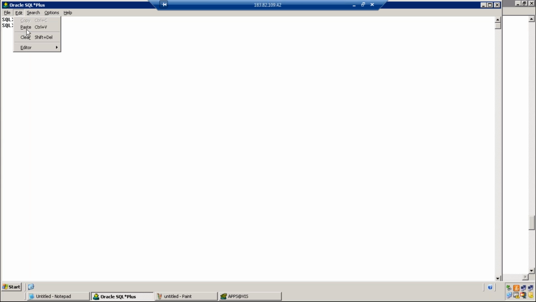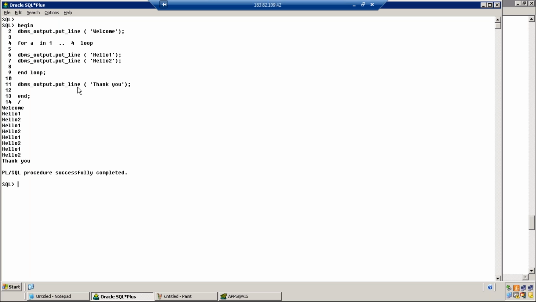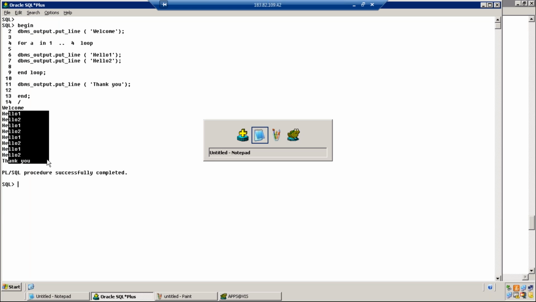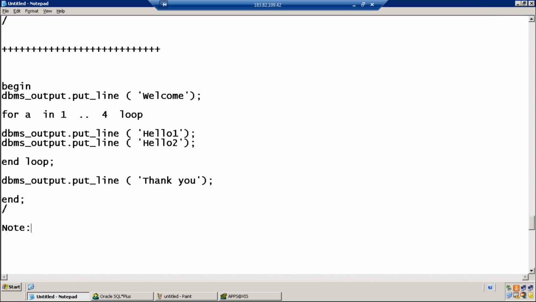But still, can I run the program? The program is running and executed. This is the advantage of for loops. Very important note: in for loops, the loop variable is implicitly declared. So you don't need to explicitly declare it. It gets automatically declared by itself. That is the advantage of for loops.